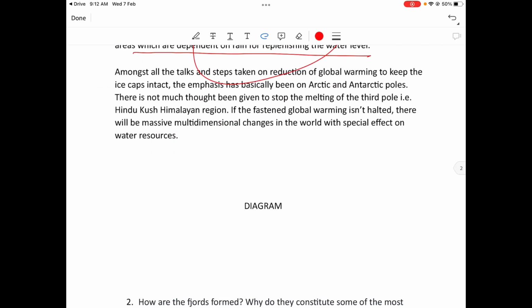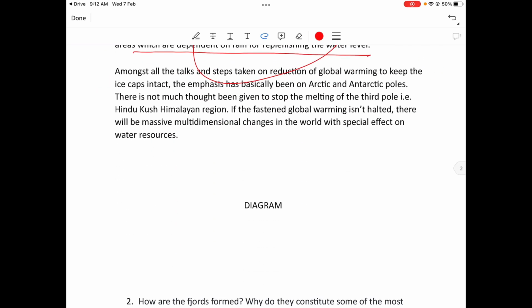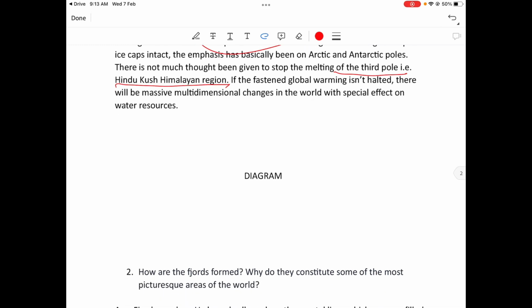Okay. So amongst all the talks and steps taken on reduction of global warming to keep the ice caps intact, the emphasis has been basically on Arctic and Antarctic poles. There is not much thought been given to stop the melting of the third pole, that is Hindu Kush Himalayan region. If the fastened global warming isn't halted, there will be massive multidimensional change in the world with special effect on water resource. Okay, done.